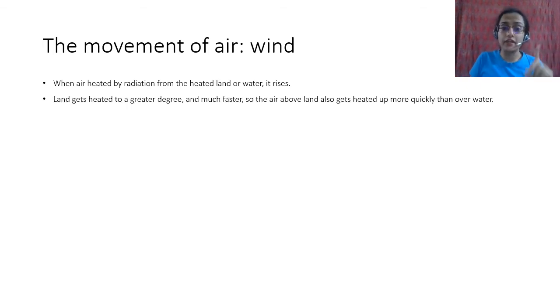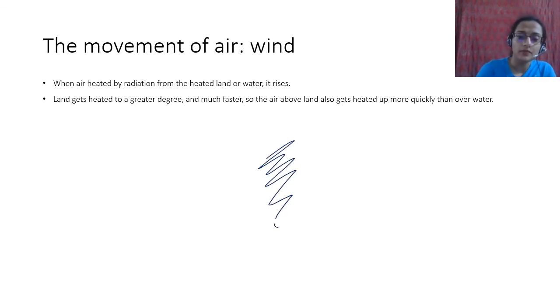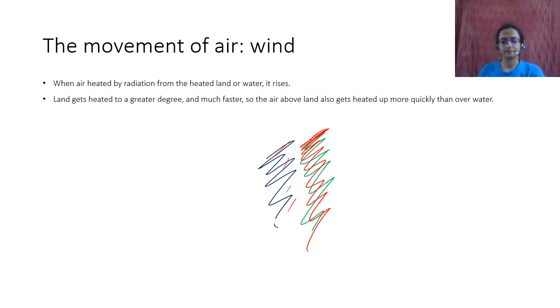Land gets heated to a greater degree and much faster, so the air above the land also gets heated up more quickly than over water. I told you that land gets heated much more quickly than water. If land and water are both there, land gets heated to a higher degree, whereas water only gets heated a little bit.